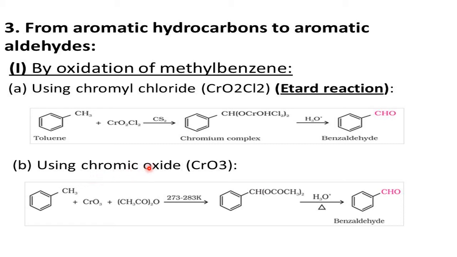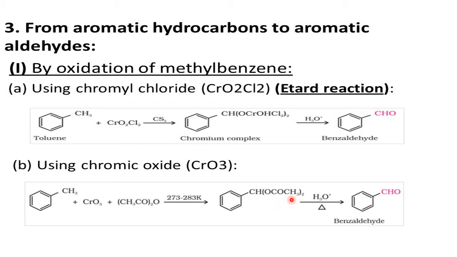Now using chromic oxide, CrO3, we can prepare benzaldehyde. How? Take toluene with CrO3 in the presence of acetic anhydride. Here also same thing. CH(OCOCH3) two times. So one carbon atom has valency 4, with one H on this side. One is OCOCH3, the other one same OCOCH3. Two similar groups are on the same carbon, again unstable.